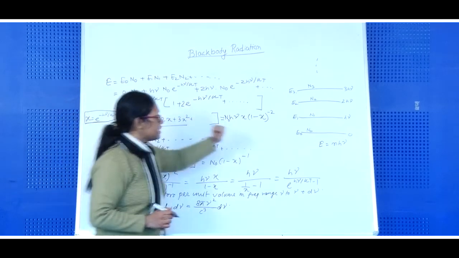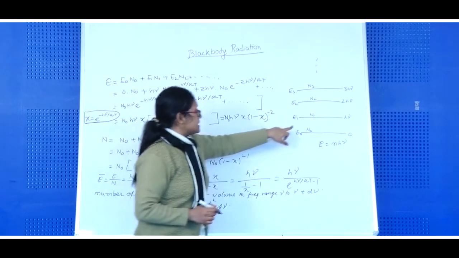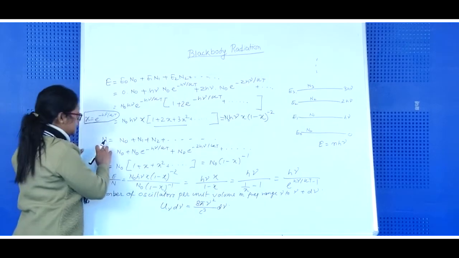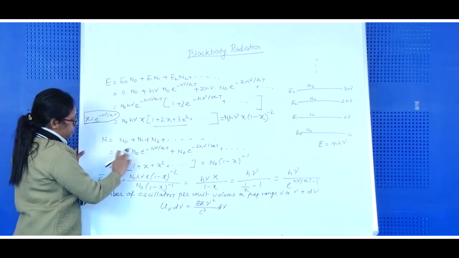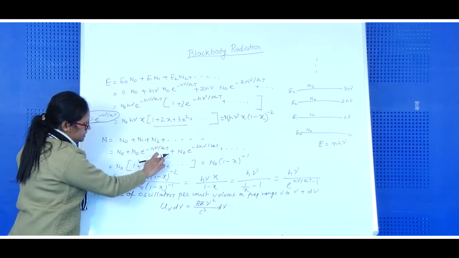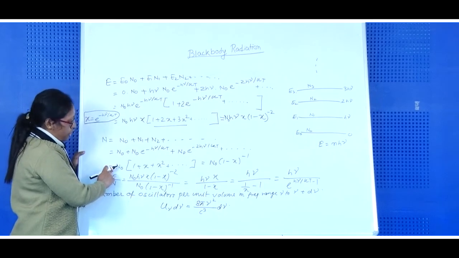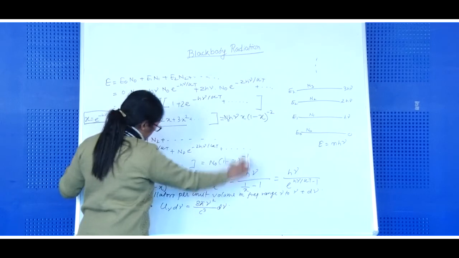Again, we can also find the total number of oscillators in the system. That is N0 plus N1 plus N2 plus N3 and so on. Similarly, N is equal to N0 plus N1 plus N2 and so on. Put the value of N1 in terms of N0 as this, N2 in terms of N0 as this, and so on. Again take N0 common, we will get this term. Again it is a binomial expansion of 1 minus x to the power minus 1.